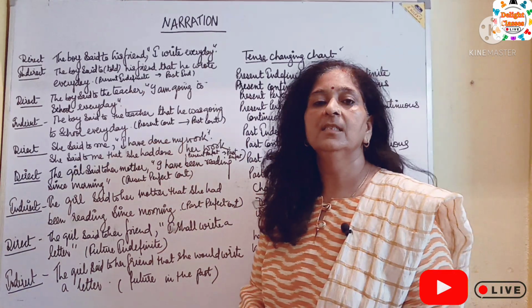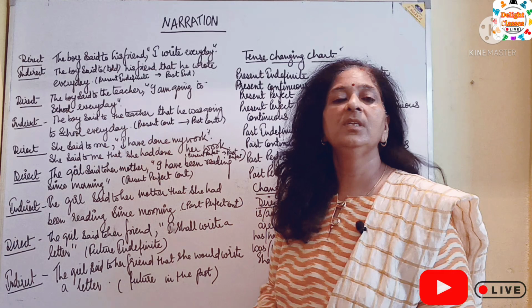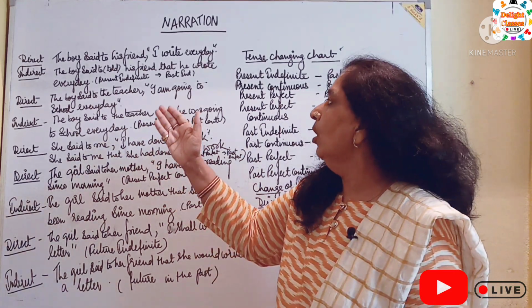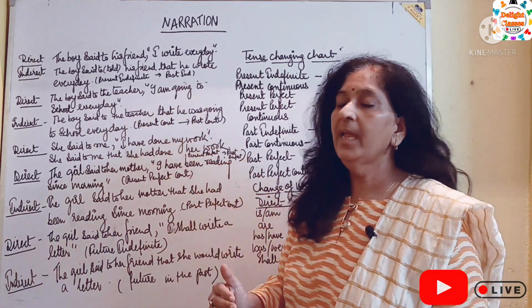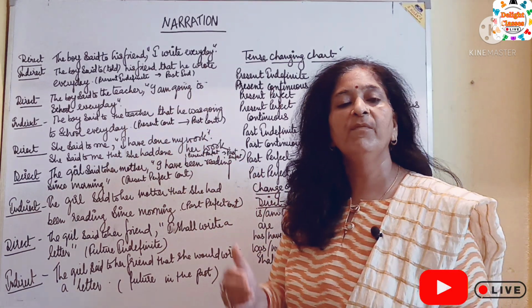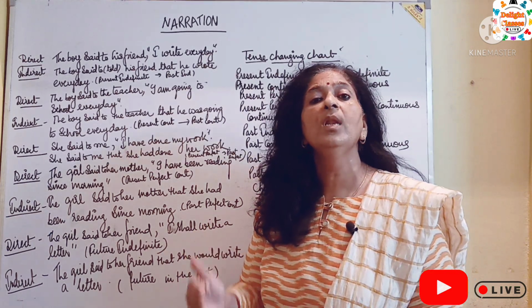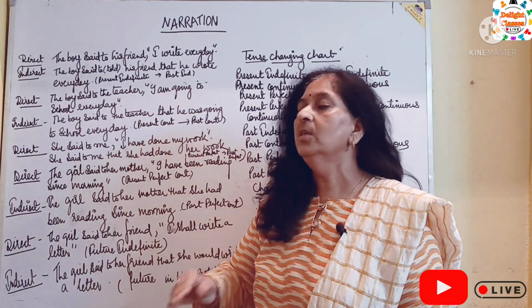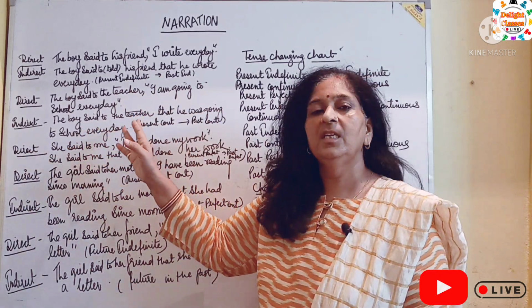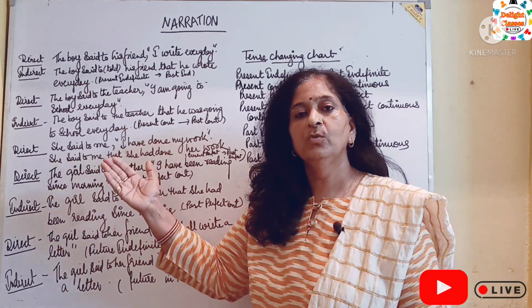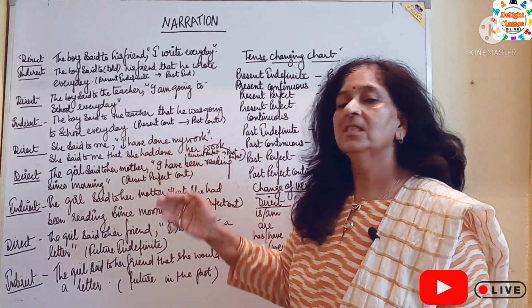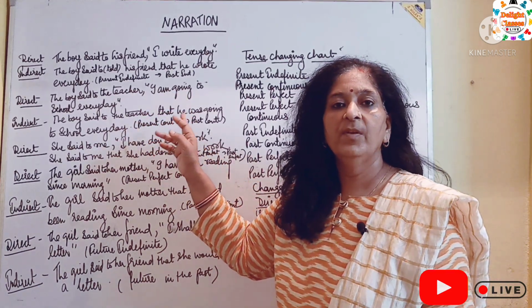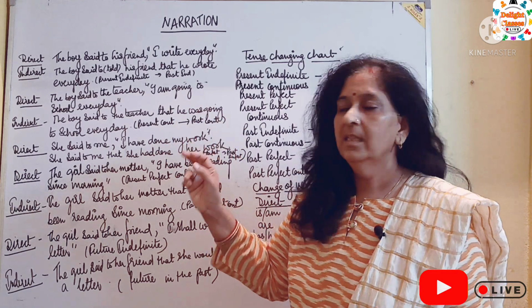In the second sentence, the boy said to the teacher, comma, inverted commas, I am going to school every day. Answer will be, in indirect speech, the boy said to the teacher that he was going to school every day. In place of I, we will write he.